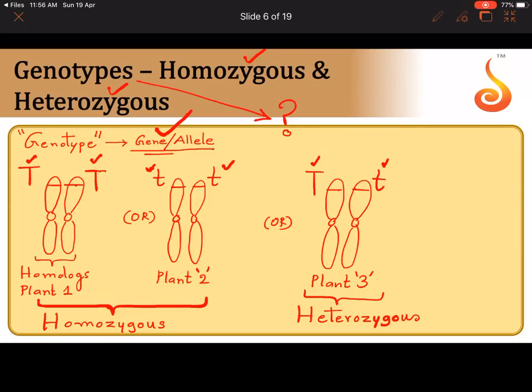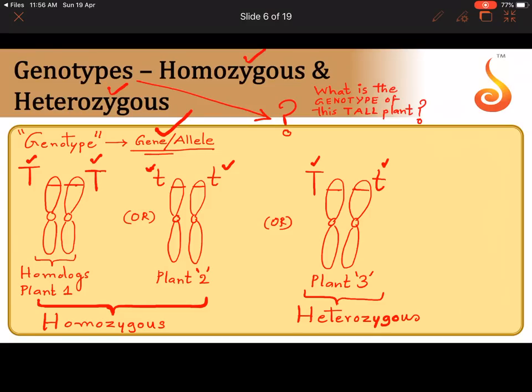For example, let me frame a very simple question for you. What is the genotype of this? I'm pointing to a tall plant and asking you, what is the genotype of this tall plant?